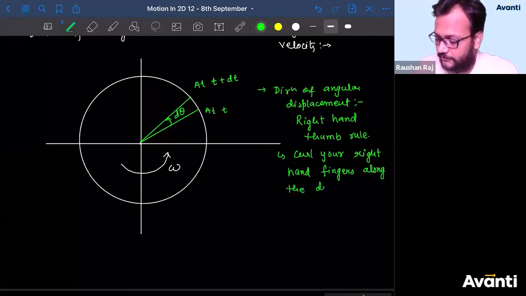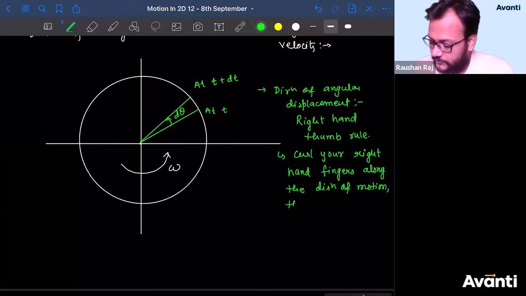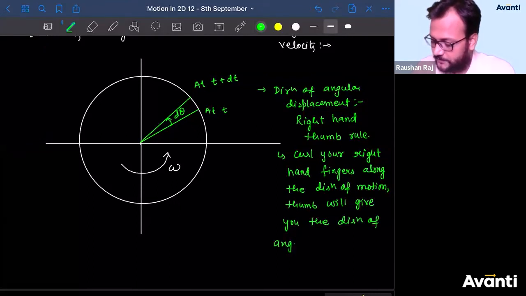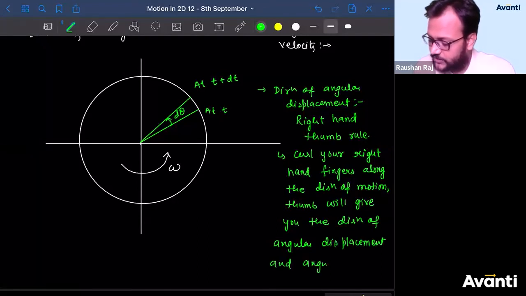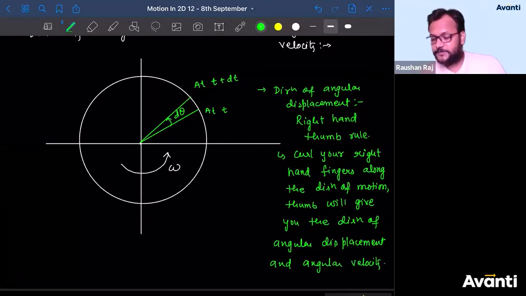Along the direction of motion. Thumb will give you the direction of angular displacement and angular velocity. Guys, why did I use the same method to find the direction for angular displacement and angular velocity?